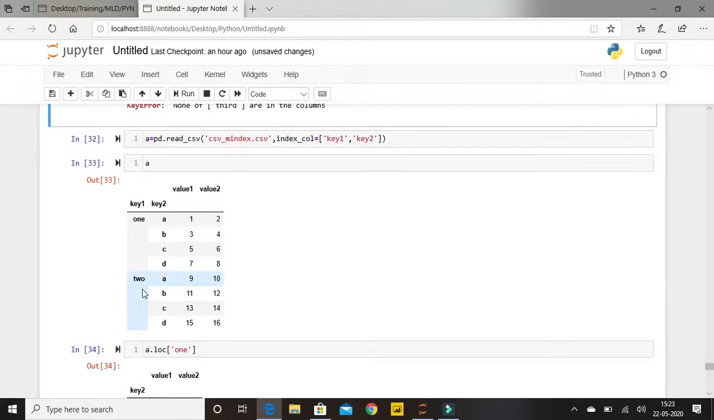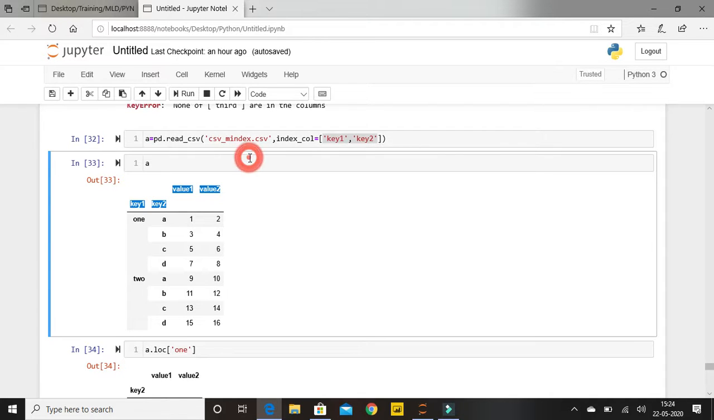Now we have already seen this kind of data frame in our previous video tutorials. I am reading my CSV file, and I have set my index column here. So this is the parameter that I was talking about earlier, where I'm setting key 1 and key 2, which were earlier columns, as my indexes. So I'm making these two column headers my index. You will be able to find that value 1 and value 2 are my columns, and key 1 and key 2 are my row indexes, right? Now we already know how to access our columns and rows by using data frame dot loc or data frame dot the column names.